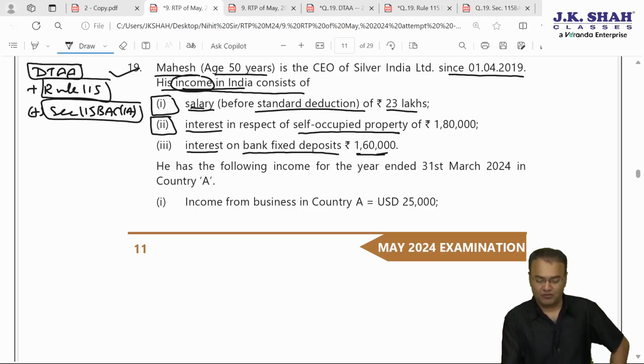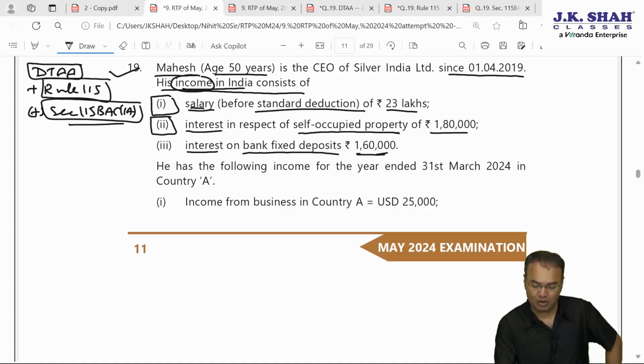If he opts for 115BAC, then 1,80,000 will not be allowed as a deduction. In case he opts for normal provisions, that is the optional tax regime, then he will get this deduction up to 2 lakh rupees. Now let's check whether in 115BAC this is allowable or not.